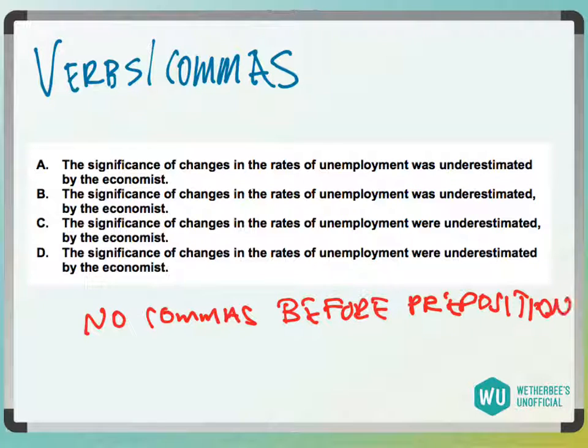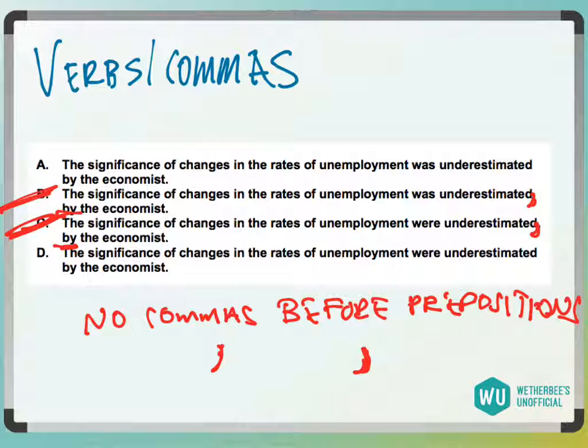The only time you'd want a comma in front of a preposition is if it were being used as a set. We only have one comma in this sentence, so we do not want to put one right before this preposition here, "by." Because it's "it was underestimated by the economist," not "it was underestimated, comma, by the economist." So don't put commas in front of prepositions unless it's being used as possibly a set of commas.